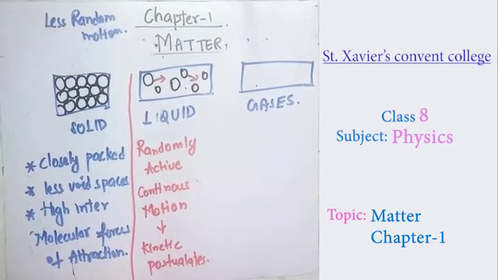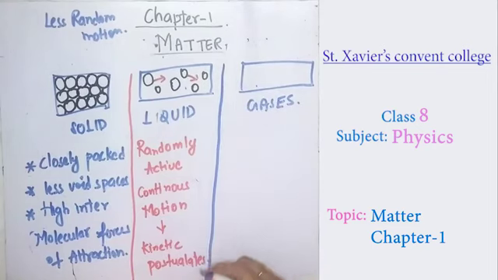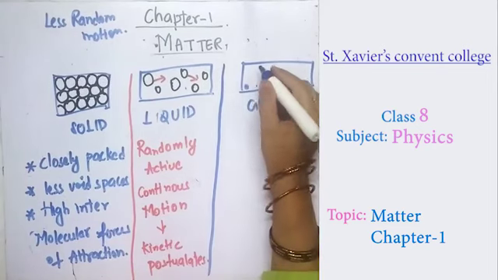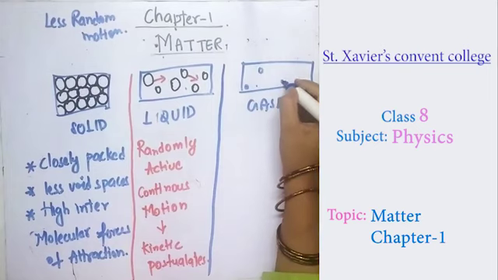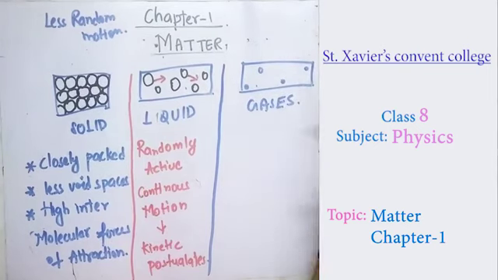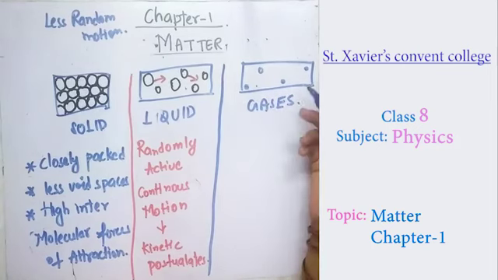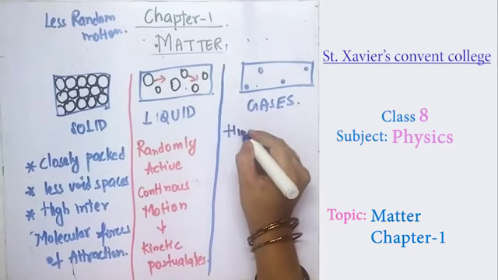Now we will come to the gases. The gases have molecules like this. They are very much active. They have a wide void space, that is, a very large space to move in.